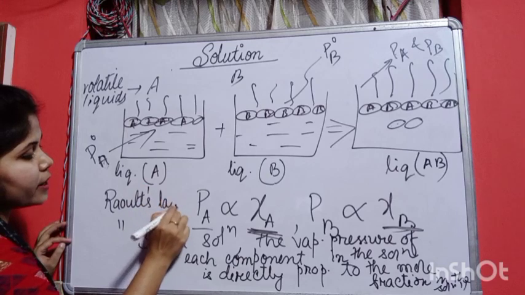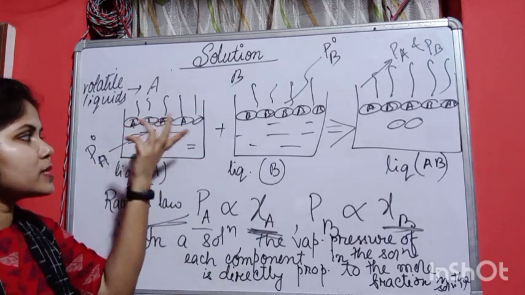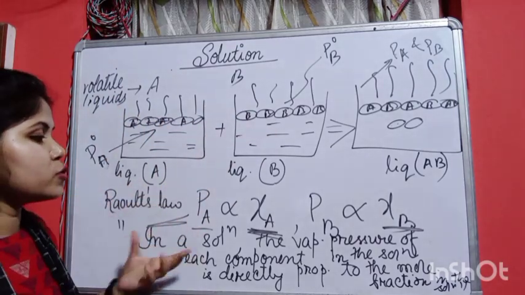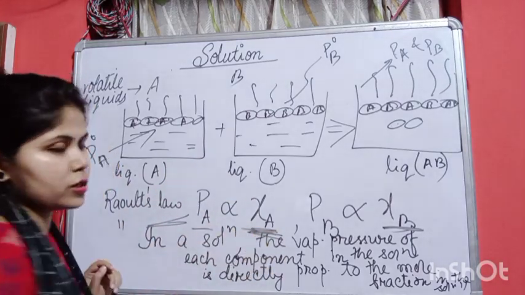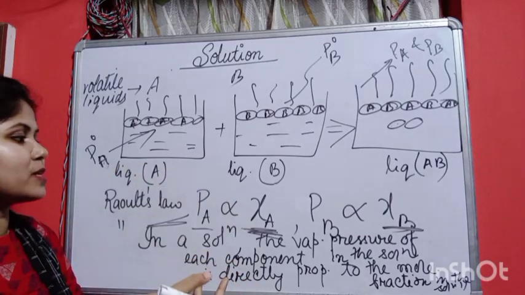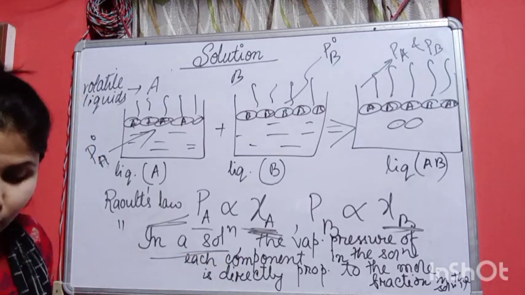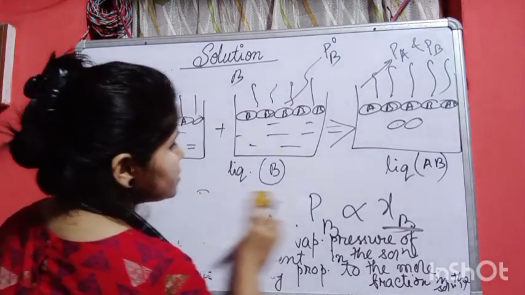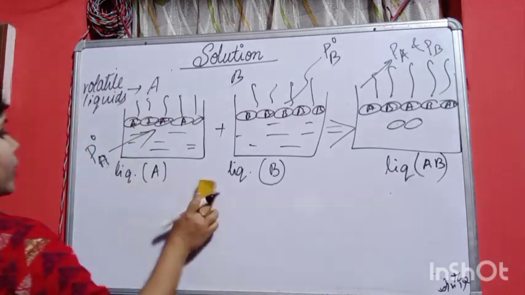Raoult only proposed that in a solution containing two volatile liquids, that is liquid A and liquid B, I am taking it as an example, when we mixture both, the vapor pressure of each component is directly proportional to the mole fraction. That মানে কি pressure বাড়বে যত বেশি number of moles এর solubility বাড়বে. So that is the thing that what Raoult's law has stated. Okay, so this was the law proposed by Raoult. Next, what will happen? Let us see.